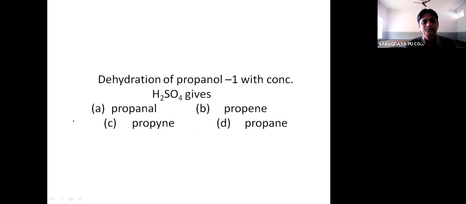Dehydration of propan-1-ol. So propan-1-ol has the formula CH3CH2CH2OH. When it is heated with concentrated H2SO4, elimination of water takes place.